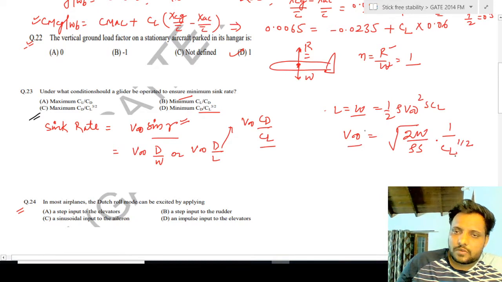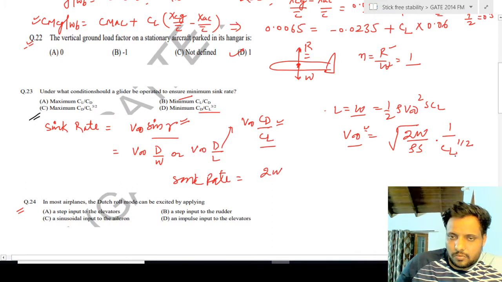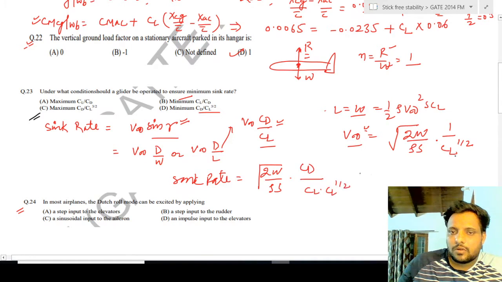So if I put this value of V infinity into this equation, that will give me the sink rate equal to (2W upon rho S) into (CD by CL) into CL power 1 by 2.